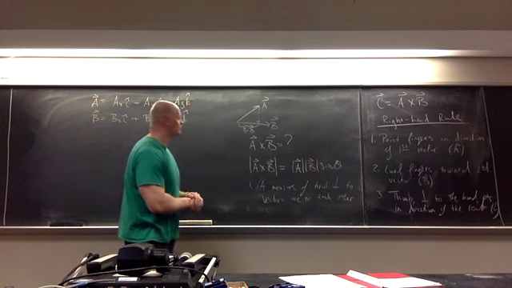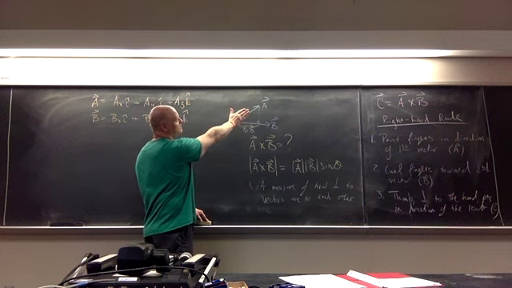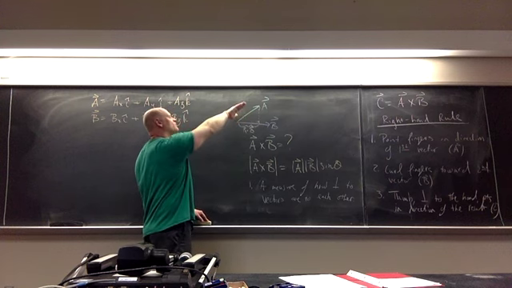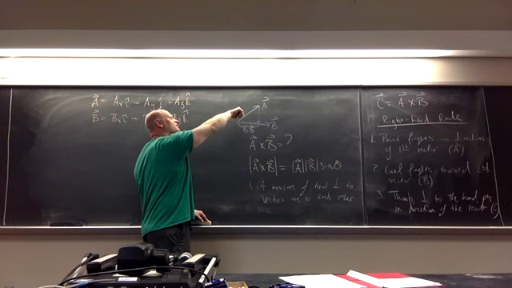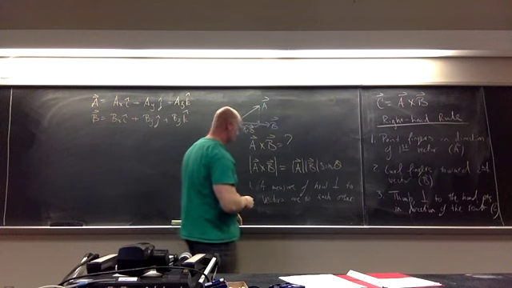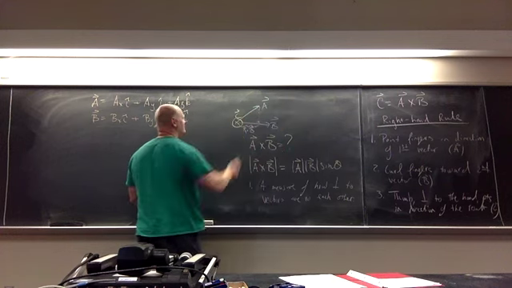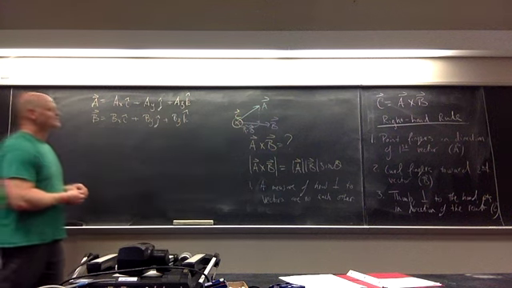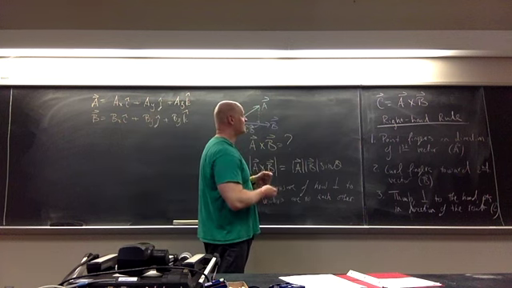So what does this mean? Let's look at this example. Here, I point my fingers in the direction of vector A, curl them towards vector B in the direction of the smallest angle, which means I'd have to rotate my palm in the direction of vector B, curl my fingers towards B, and then my thumb, which is at a 90-degree angle from my hand, points in the direction of vector C. So in this case, vector C would actually be pointing into the board. So this is our cross product.